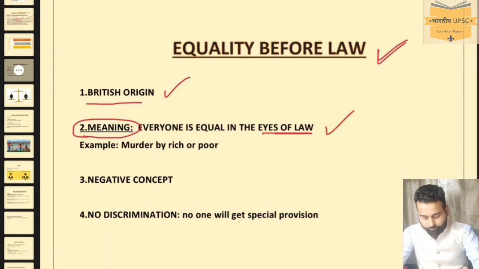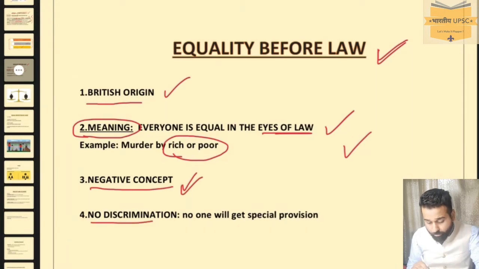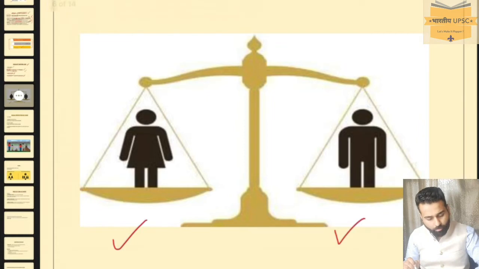For example, a rich person committed a crime or a poor person committed a crime. For both, the punishment is the same. This is called everyone is equal in the eyes of law, equality before law. No discrimination, rich and poor, everyone is the same in the eyes of law. It is a negative concept because there is no discrimination and no one will get special provision under this heading. So equality before law, you can see here, everyone is equal in the eyes of law.